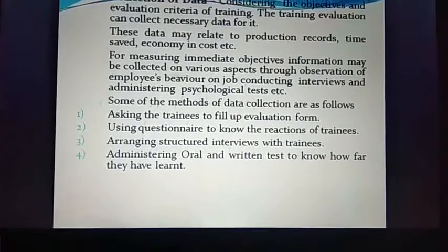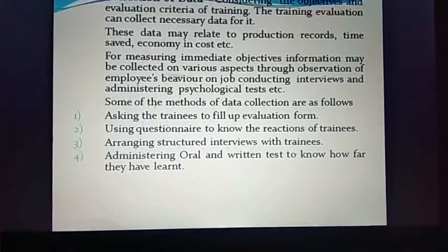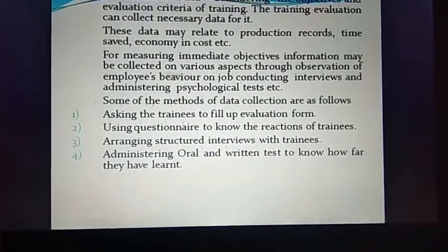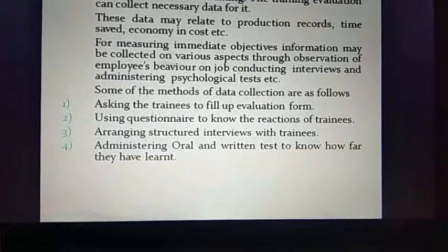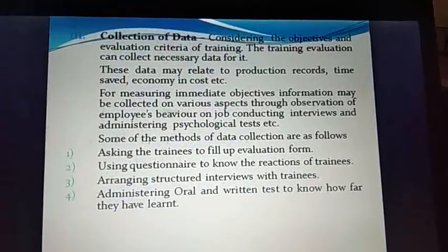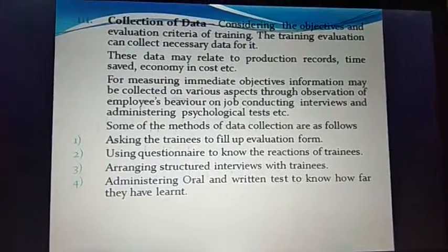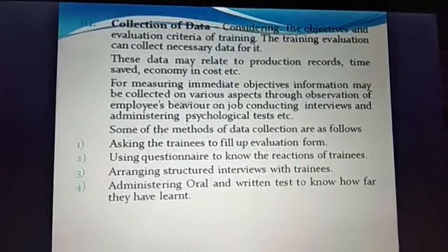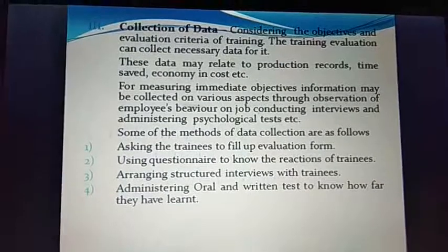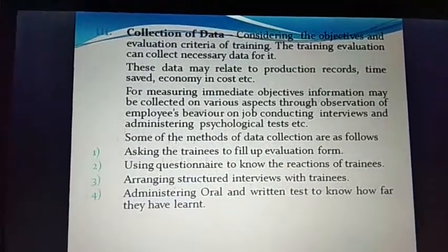learned. Obviously, orally also things can be asked. It can be a kind of feedback. Then a written test also gives an idea of what the important things are from the perspective of a trainer, and we can come to know how far they have learned, what kind of learning has taken place. So through all these measures, the collection of all this data will give us the required information to base our evaluation criteria.